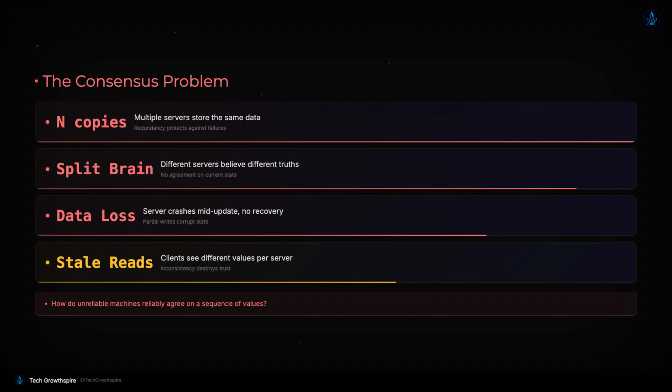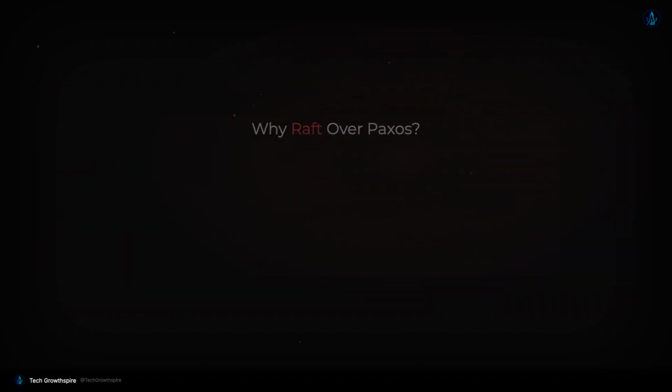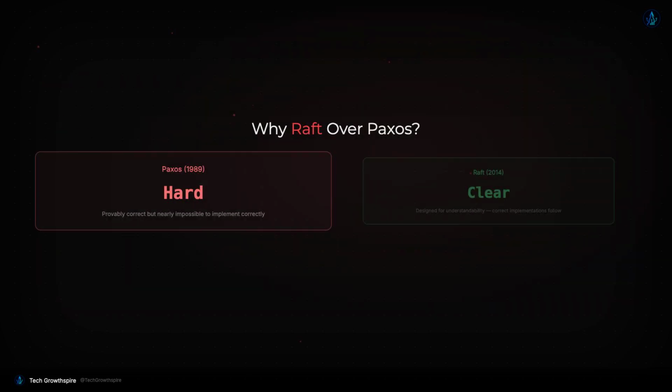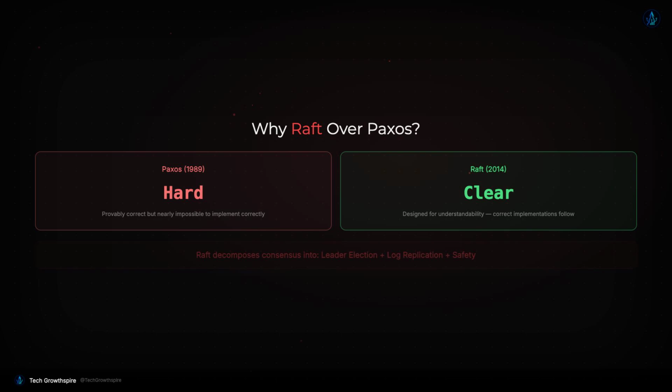So why was Raft created? Before Raft, the dominant consensus algorithm was Paxos, invented by Leslie Lamport in 1989. Paxos is provably correct and theoretically elegant, but it has a major problem. It's incredibly difficult to understand and even harder to implement correctly. In a famous survey, researchers found that most developers who claimed to implement Paxos actually implemented something subtly different.